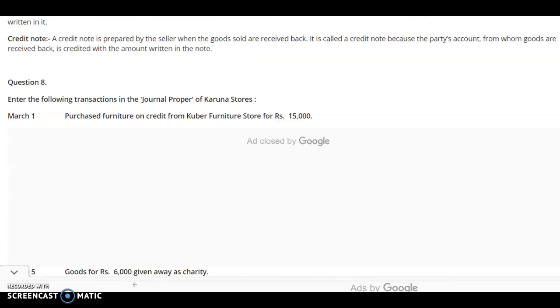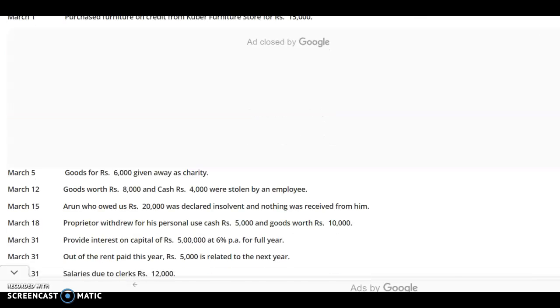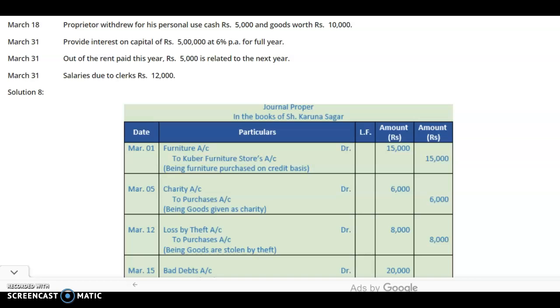Let's understand transaction wise. First transaction: purchased furniture on credit from Kuber Furniture Store for rupees 15,000. Dear students, understand that this is the purchase of furniture, and it is not mentioned whether the dealer deals in furniture or not, and it is on credit. If it were in cash, it would be recorded in the cash book, but it is on credit. So the simple entry is: furniture account debit to Kuber Furniture Store account, amount rupees 15,000.